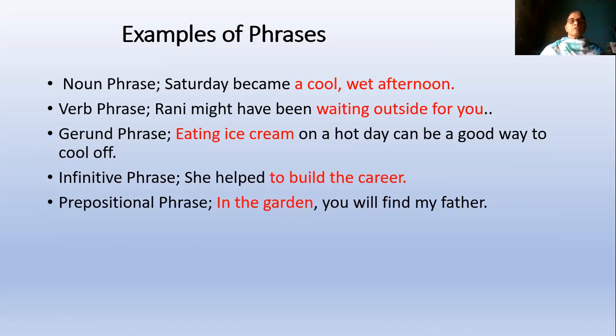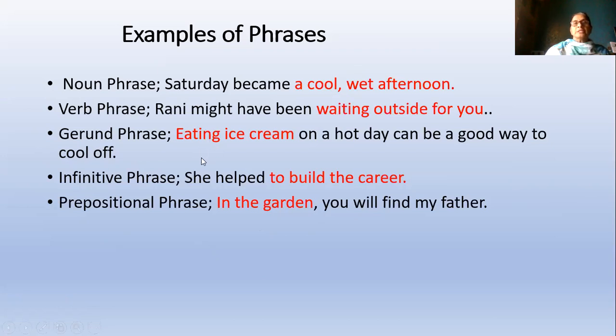We talked about noun phrase, verb phrase, gerund phrase, infinitive phrase, prepositional phrase. The noun phrase is one which has a noun in it. Afternoon is a noun here, so it is a noun phrase. In the verb phrase there is a verb here, waiting, so waiting outside for you is a verb phrase. In a gerund phrase the verb is acting like a noun.